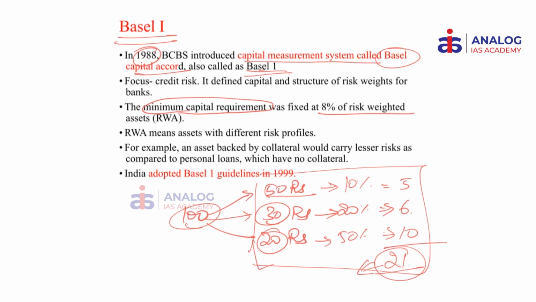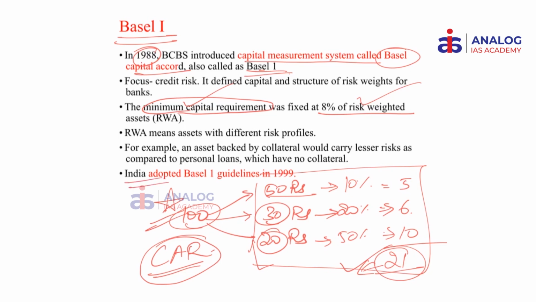So unless and until you have 21 rupees to ensure that these failures can be cushioned, you cannot lend this 100 rupees. That is the concept of risk weighted assets. This is the minimum capital requirement. In the Indian context, it is called capital adequacy ratio. It is the same as minimum capital requirement. So whenever you come across the news regarding capital adequacy ratio, it is nothing but minimum capital requirement.